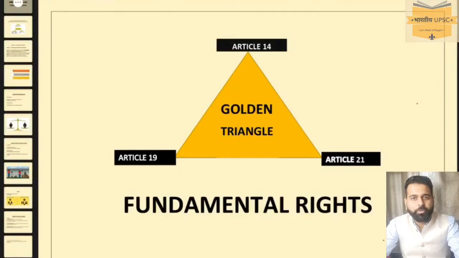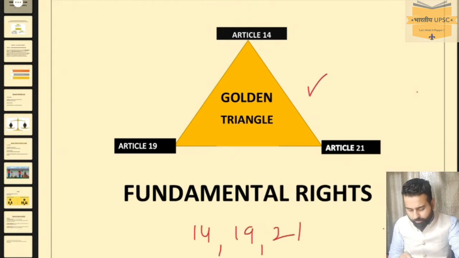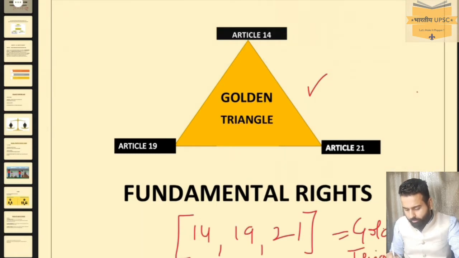So today we are going to cover fundamental rights. Now you guys must be wondering what this golden triangle is and why only these three articles are written over here. So Article 14, 19 and 21 are called the golden triangle when they are combined. These are very important articles of our Constitution, particularly among the fundamental rights.